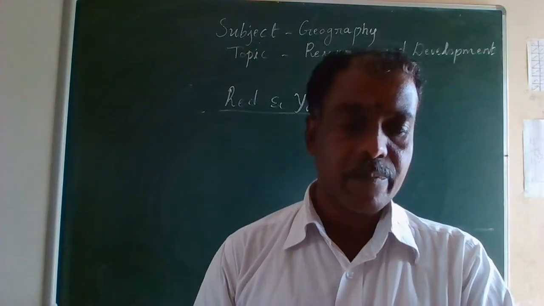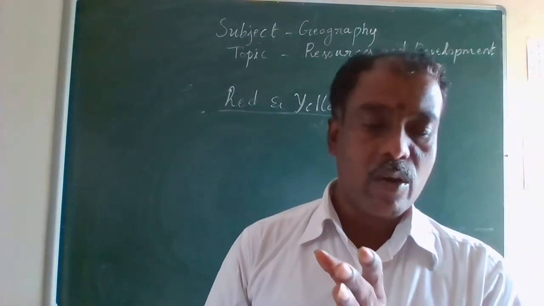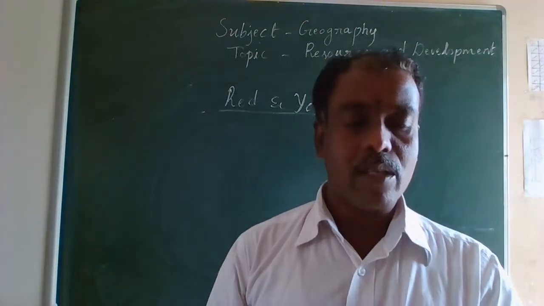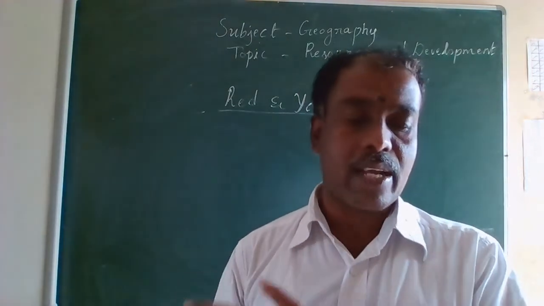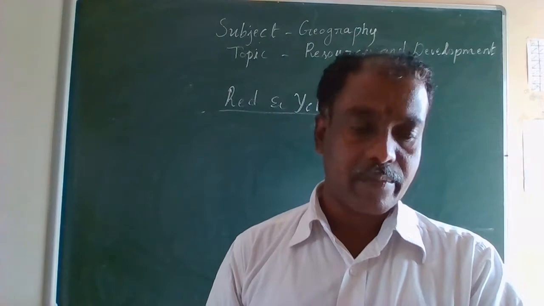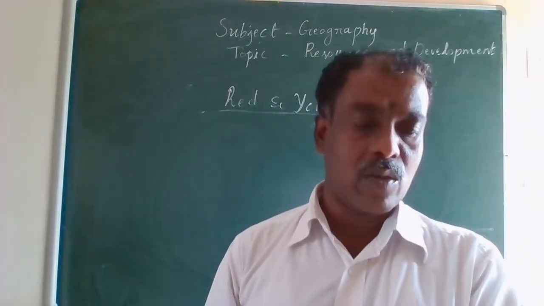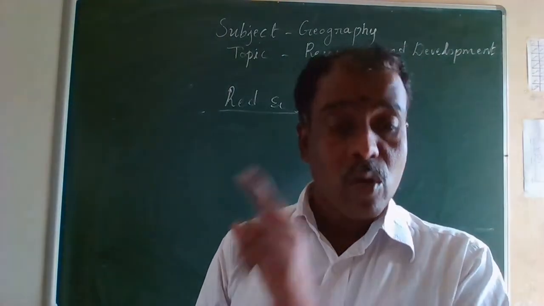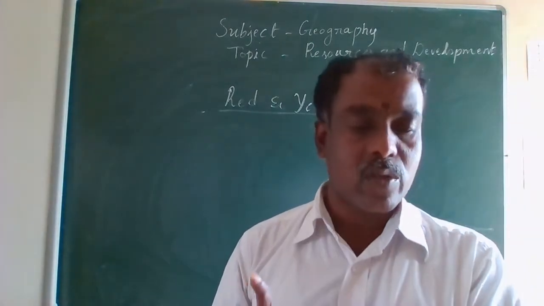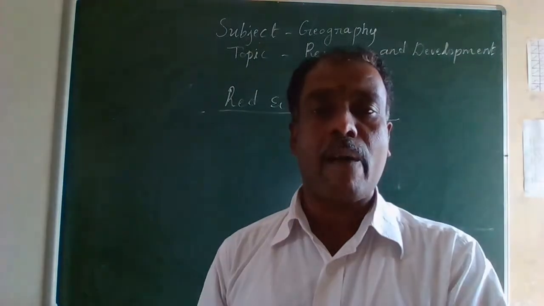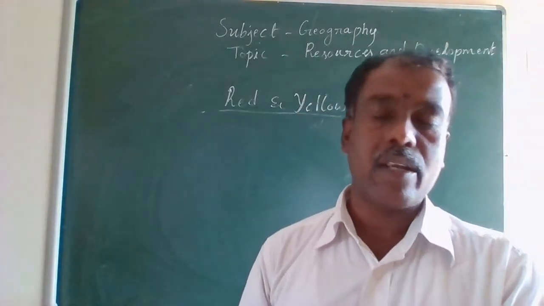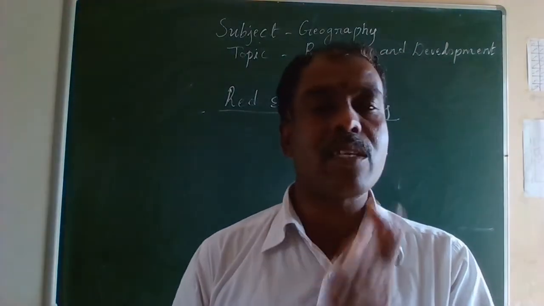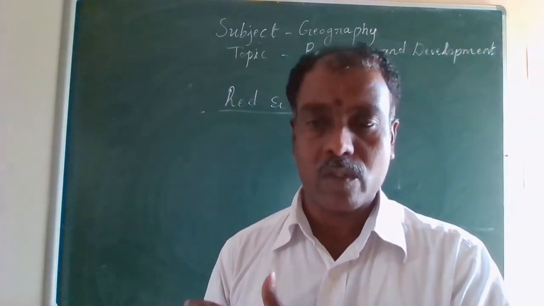These soils develop a reddish color because of diffusion of iron in crystalline and metamorphic rocks. And it looks yellow when it occurs in a hydrated form. So this is the brief information about red and yellow soils.